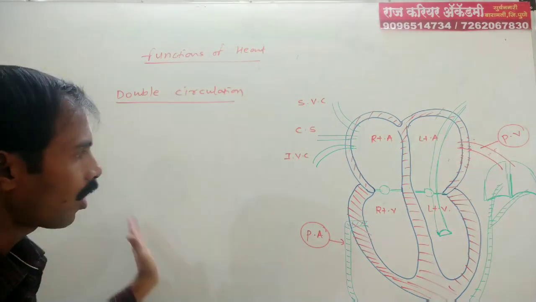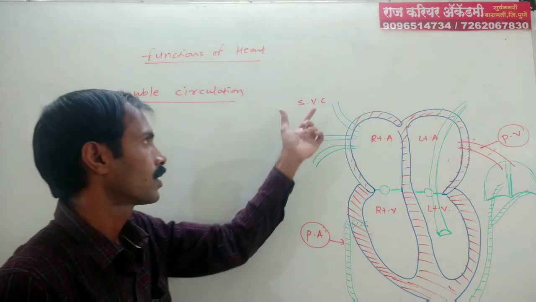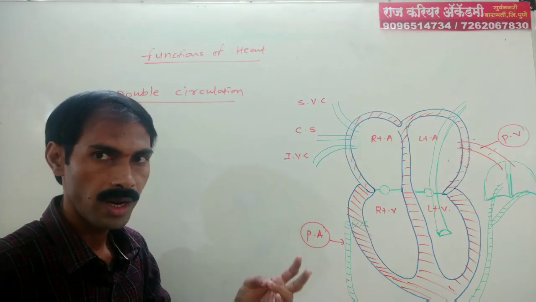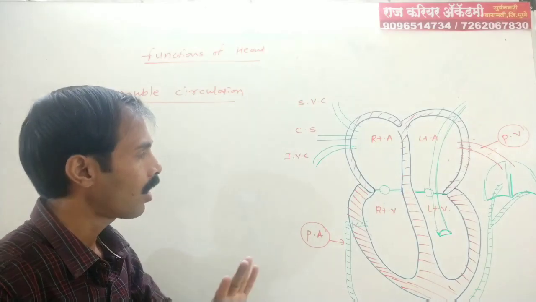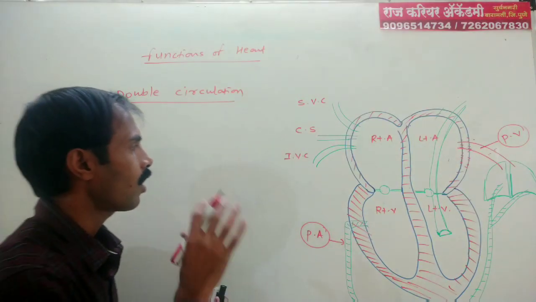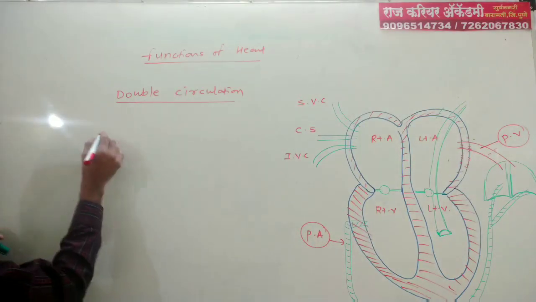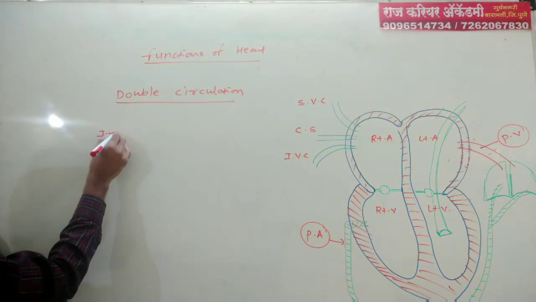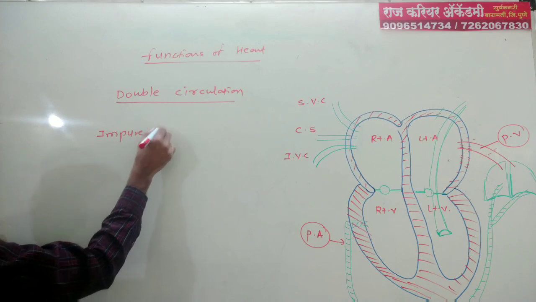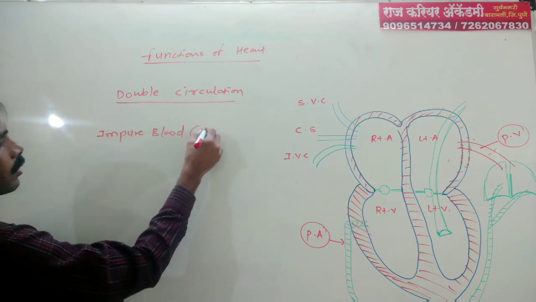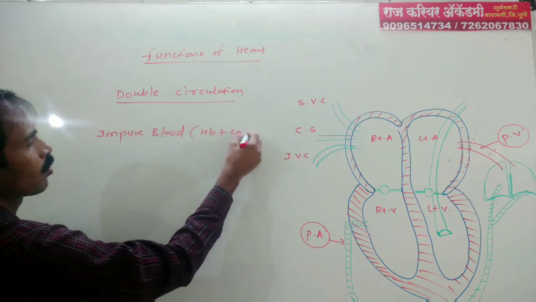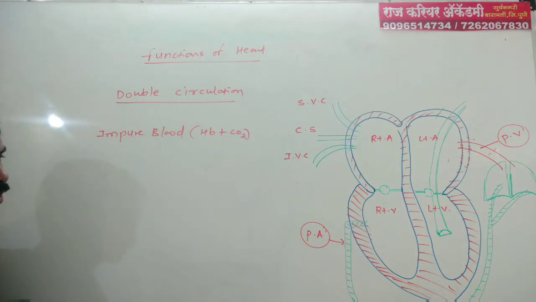From all organs of the body, that is kidney, brain, liver and all other organs, impure blood, that is deoxygenated blood, which consists of Hb plus CO2, is known as impure blood.